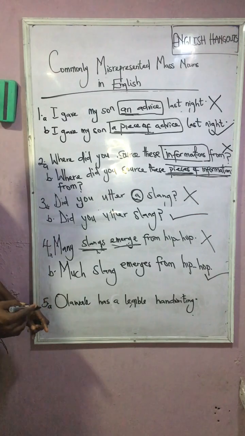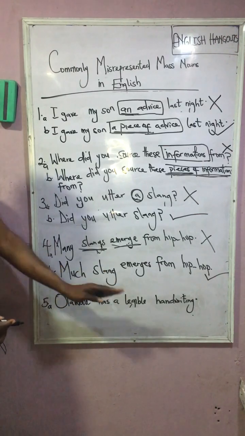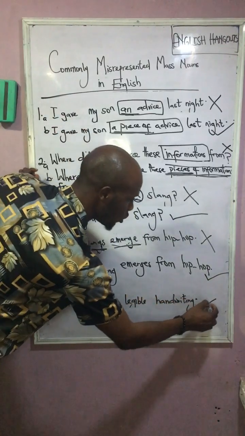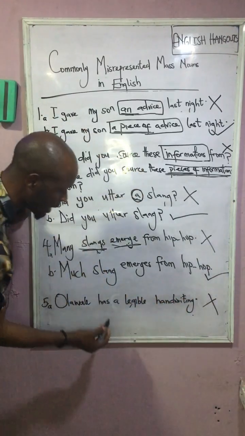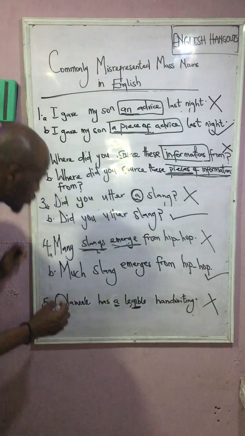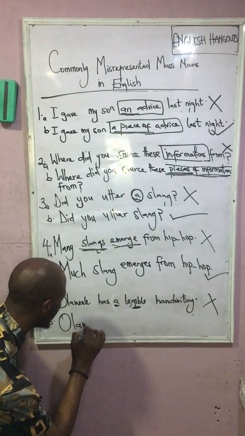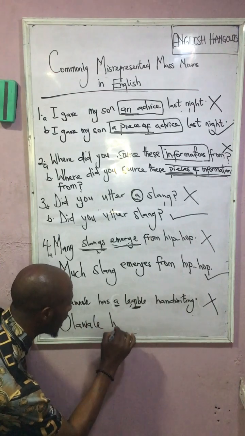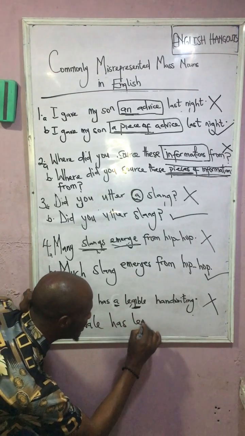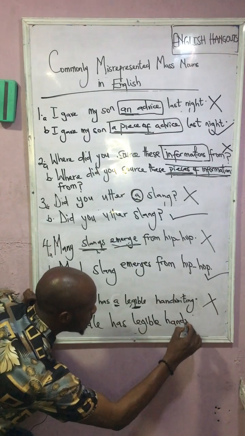And finally, we have Olawale has a legible handwriting. This is also ungrammatical because a here cannot be used with a mass noun. To have the standard variant, we'll have this form: Olawale has legible handwriting.